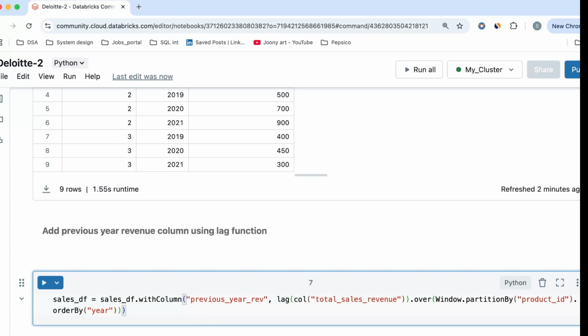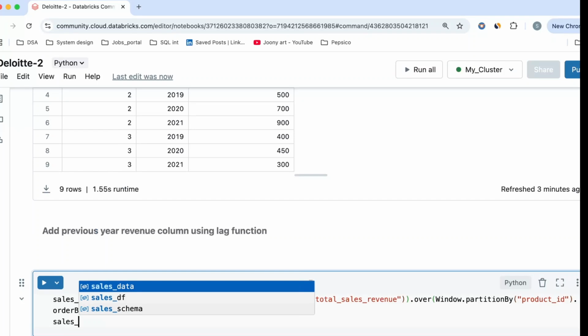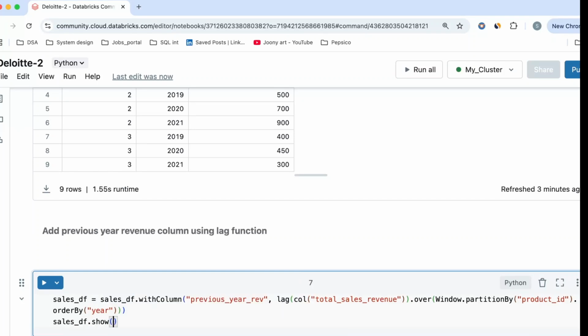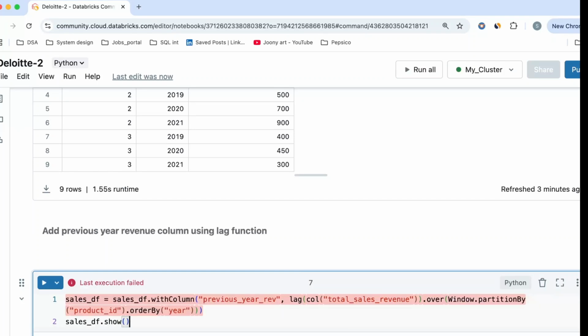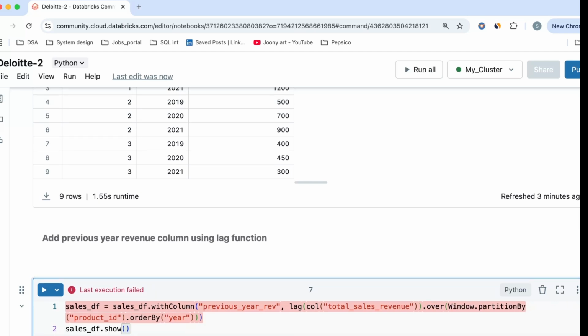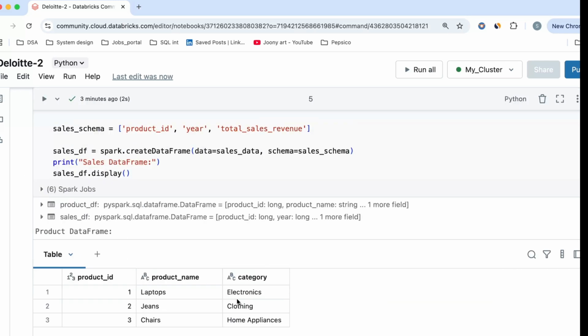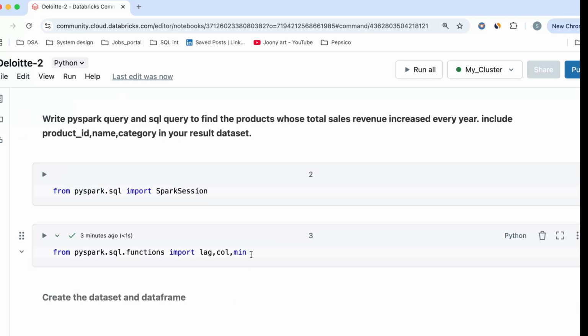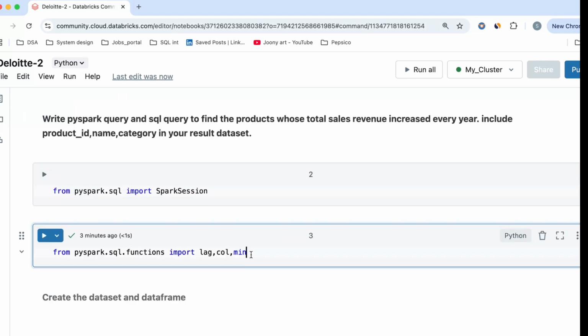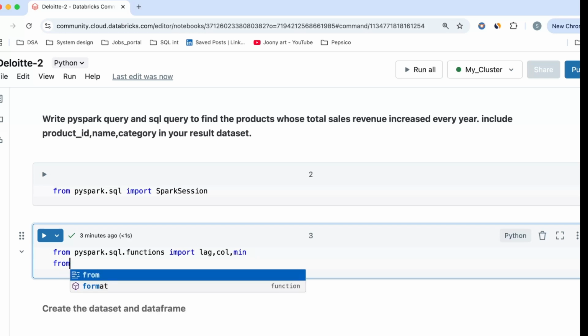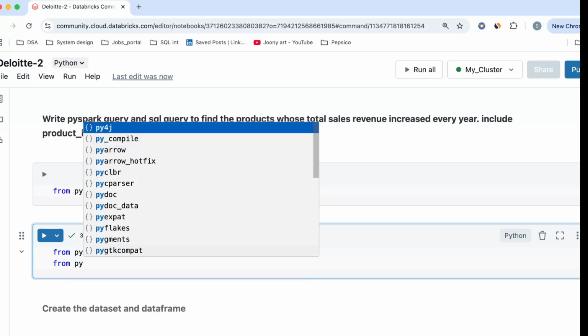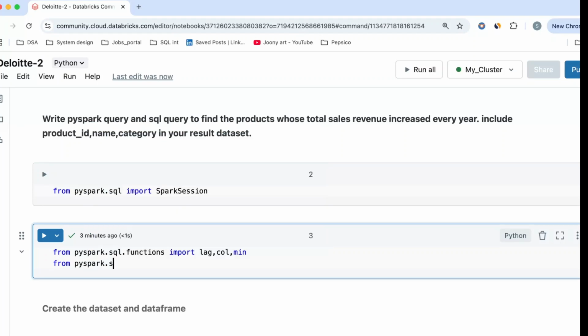Okay. So before I run this particular command, it will throw me an error. First of all, let me close this bracket. Still, it will throw me an error. Figure out why. I'll tell you. So I'll just do salesdf.show. See, it says name window is not defined because I imported the functions, but I did not import the window. So how you can do it, you can do a from pyspark.sql.window, I will import the window and I'll run this command.